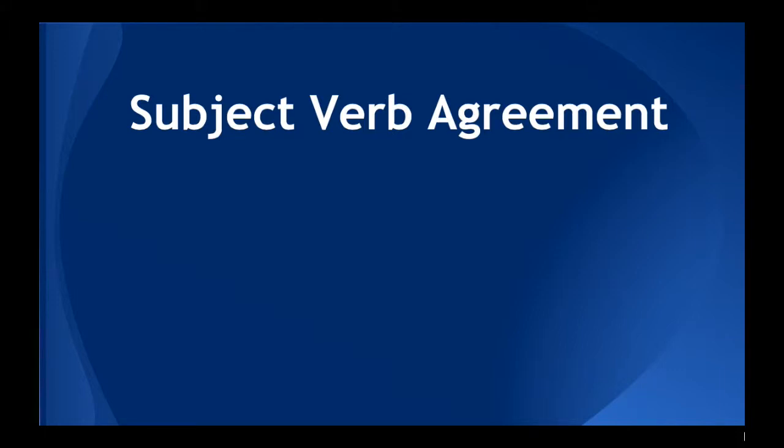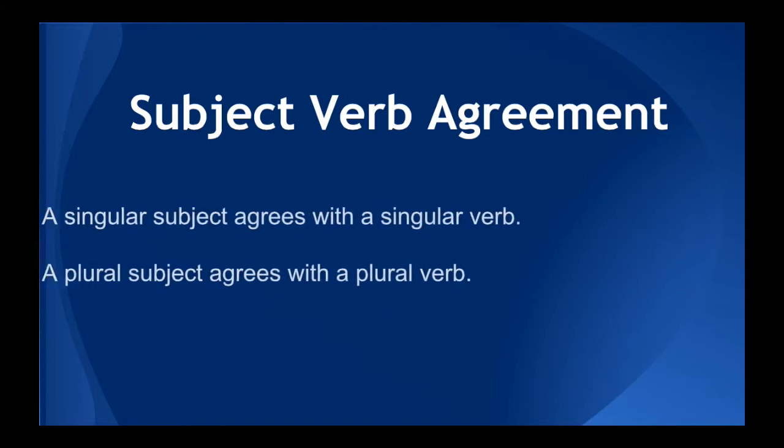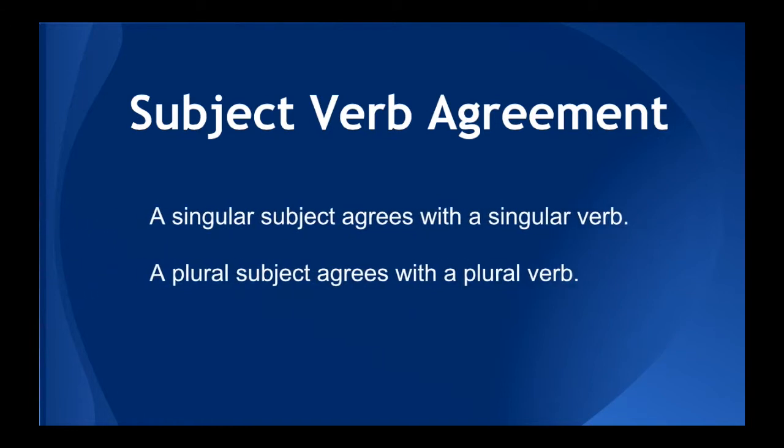The use of proper subject-verb agreement can help anyone's writing. So what is it exactly? Well, if you have a singular subject in a sentence, that agrees with a singular verb. And if you have a plural subject, it agrees with a plural verb and must go together in the sentence. So what's the difference between a singular subject and a plural subject?